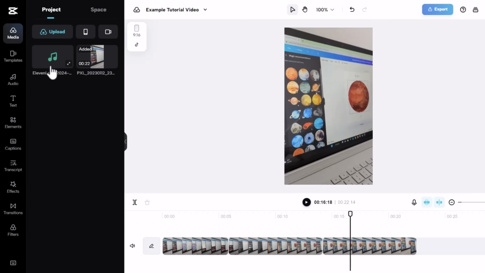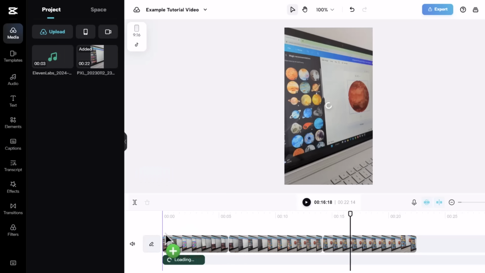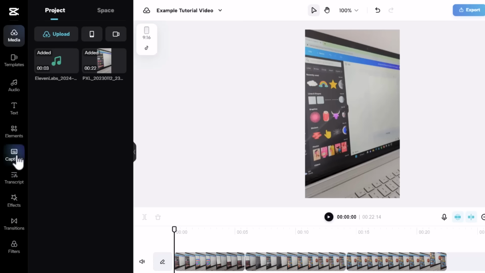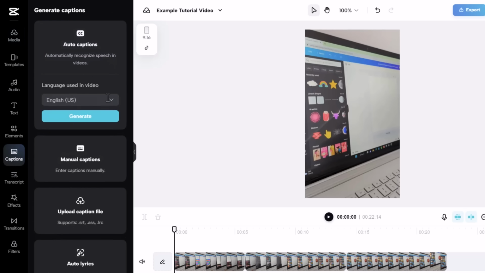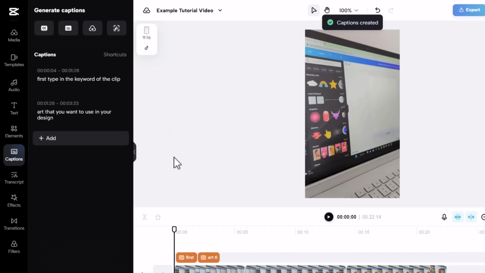Or alternatively, if you want to use your voice, that's absolutely fine. You can just talk into your phone and use that as a free microphone. Either way, add the voiceover into CapCut and add it to each of your clips. And then, once you finish editing your video, you can use CapCut's AI to automatically generate subtitles for it, which saves a lot of time.